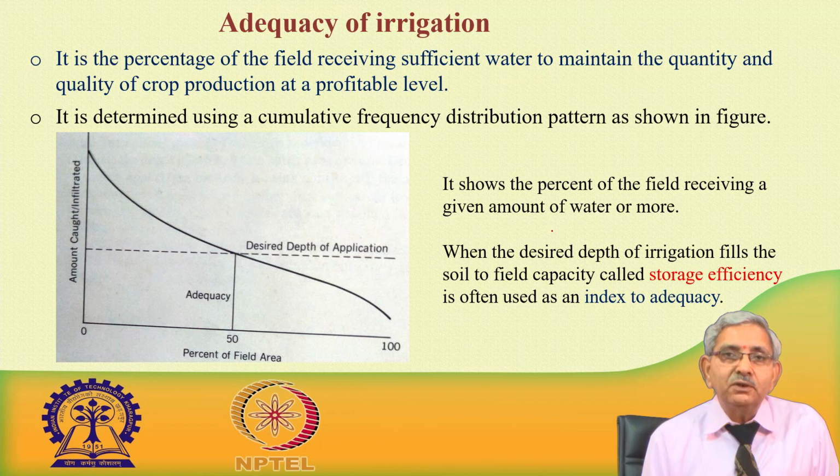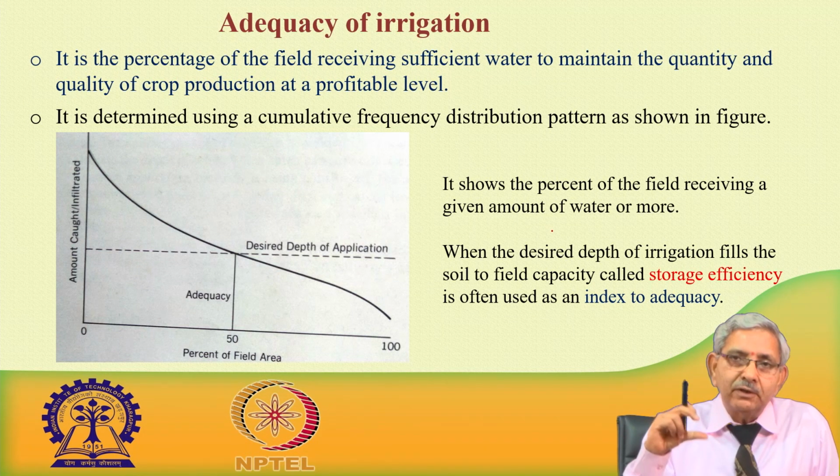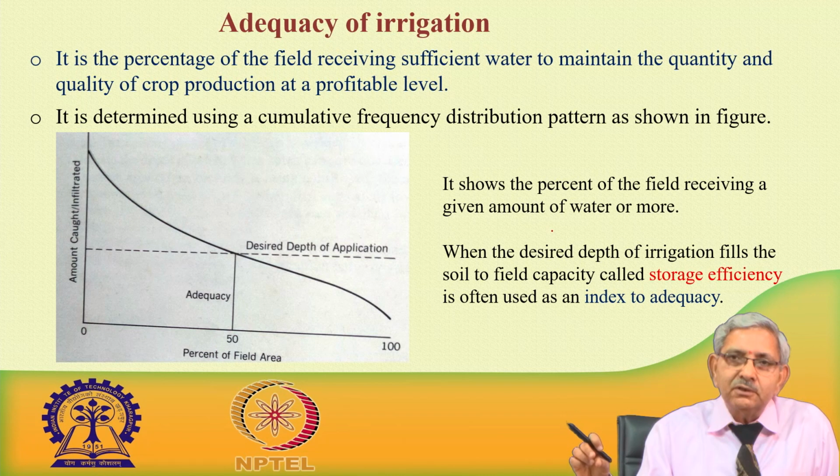Here market value is important. It is determined by determining the cumulative distribution pattern of the water which has infiltrated, the infiltration volume, as I was telling you about distribution efficiency. So, it is the depth of water infiltrated at different points in the field.